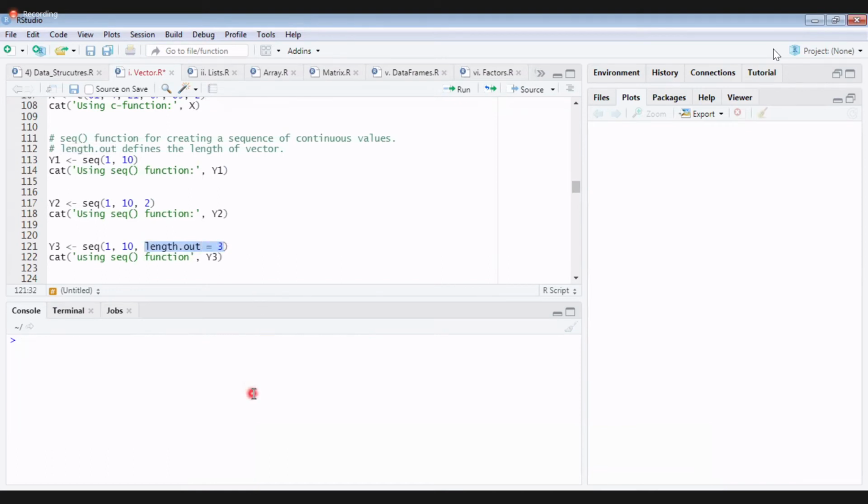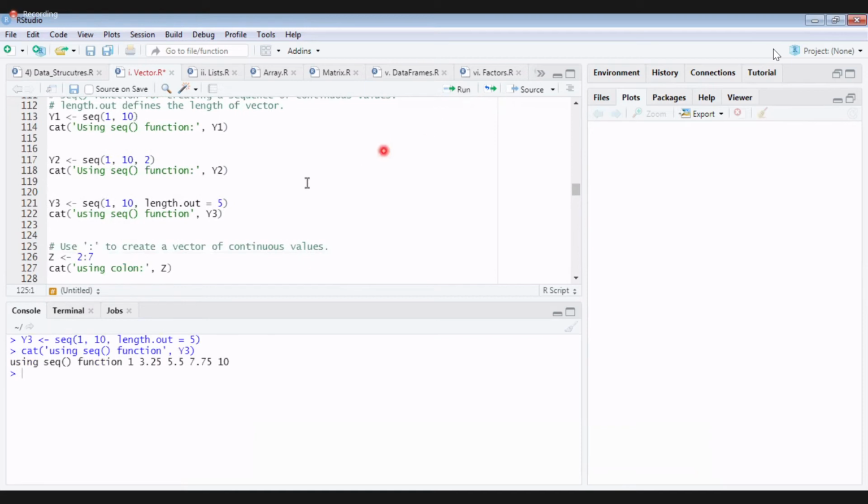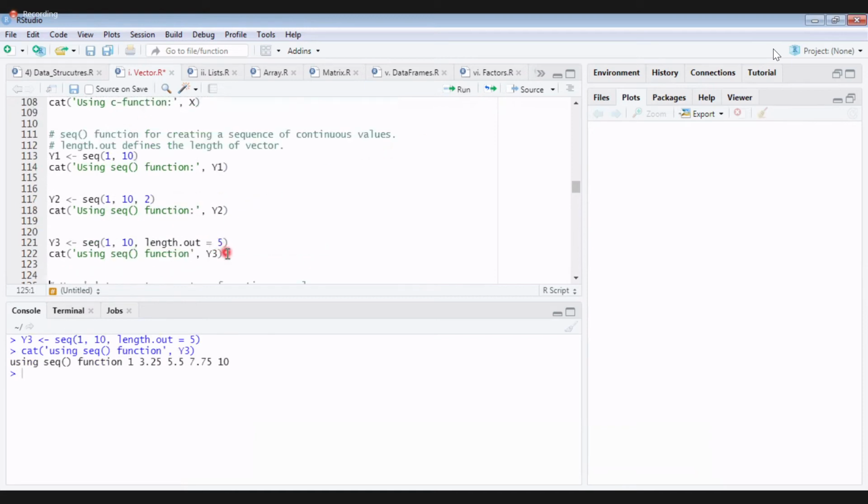Okay, I will show you the output. You tell me what that output is. I'm taking some value as 5. I run it. Now tell me what you mean by length.out.